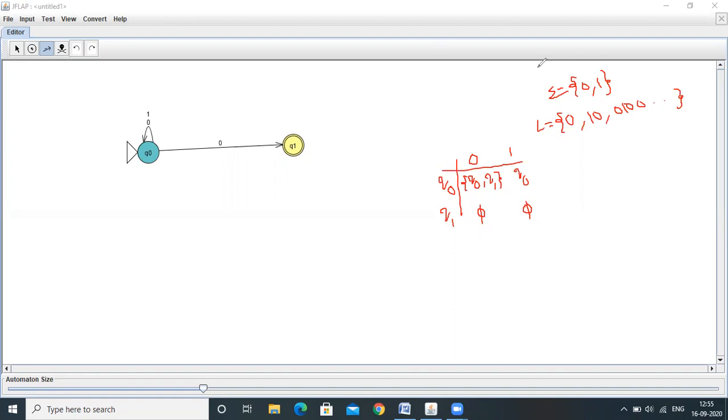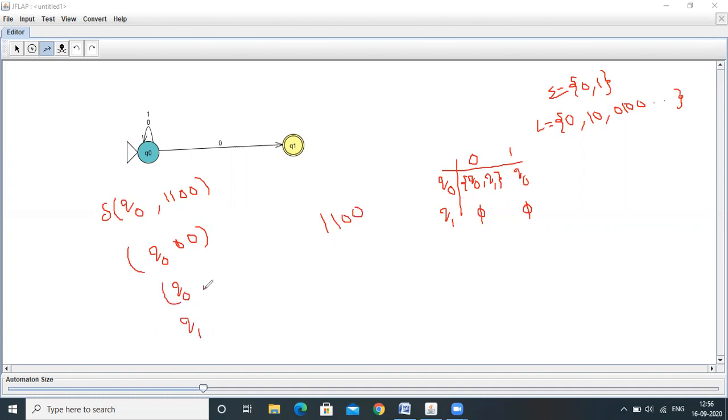Now, if the input is 1100, how is it going to be accepted? Let's write down Q0 is the initial state, 1100 is the input. Q naught on 1, there is only Q naught as the possibility. Q naught on 1, again Q naught only. Okay. Now what is the remaining string? Q naught on 00. So Q naught on 0, we have two possibilities. It may reside within the Q naught state or it may go to the Q1 state.